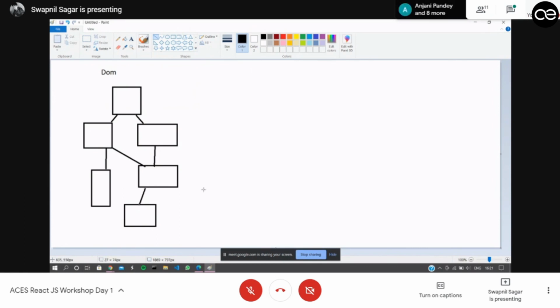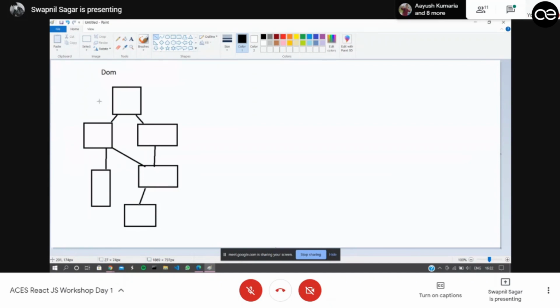So what our usual HTML, CSS and vanilla JavaScript does is that whenever there is a change or an update in one element or one object in a DOM tree, it re-renders the whole DOM tree. So if there are multiple functions, multiple scripts in that, and let's say there is an API fetching in that, it will recalculate and re-render all of the DOM tree, which actually takes a lot of time and creates a lot of interference in the browser, and it will make the website load very slowly.